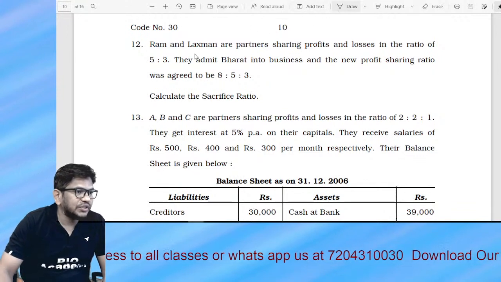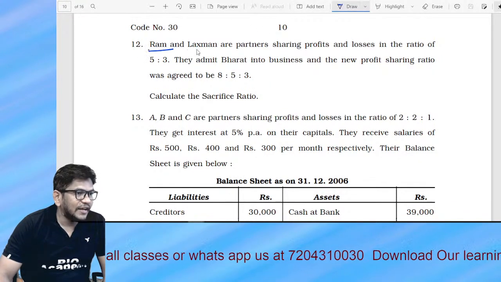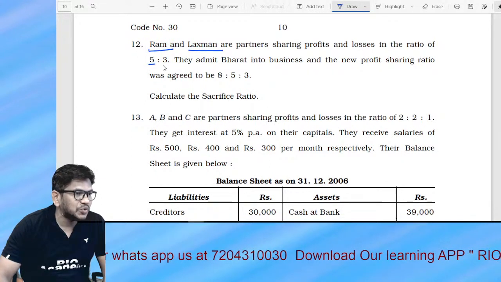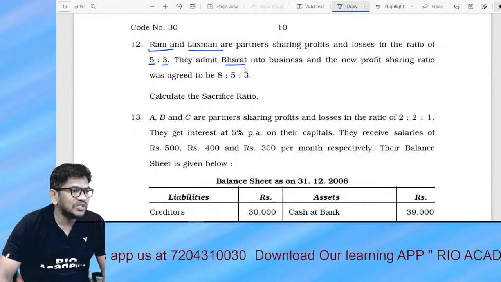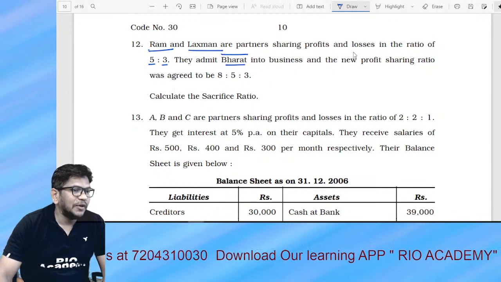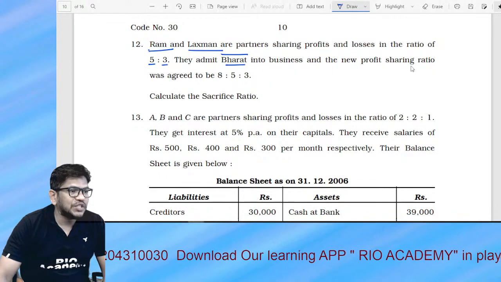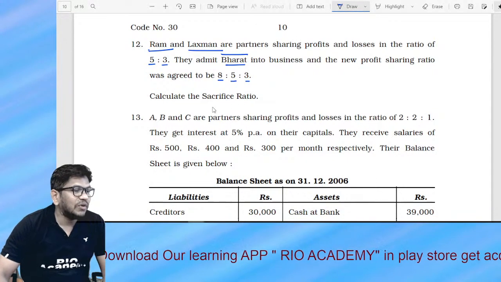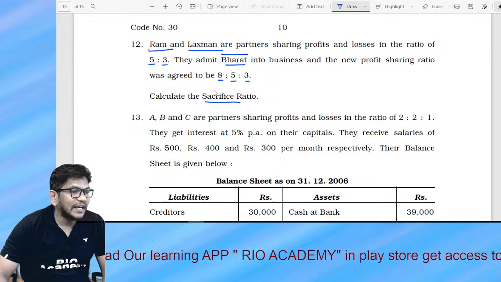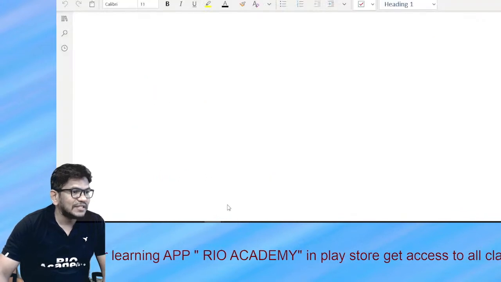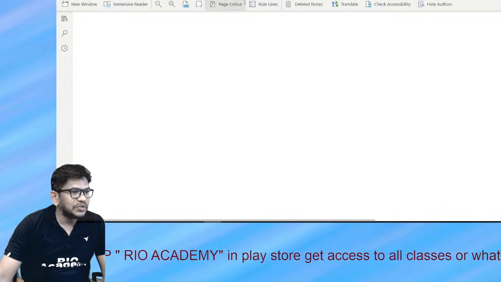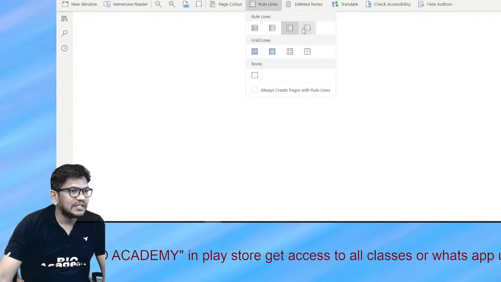We have here a question. Ram and Lakshman are partners sharing profit and loss in the ratio of 5:3. They admitted Bharat, who is the new partner, into the partnership, and the new profit sharing ratio was 8:5:3. What do they want, my dear student? They want me to calculate the sacrifice ratio. It's a very simple question. 100% you can do it. Let's start.